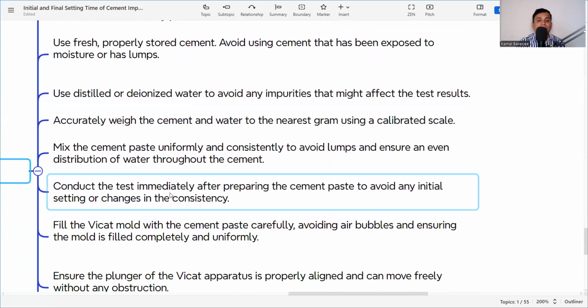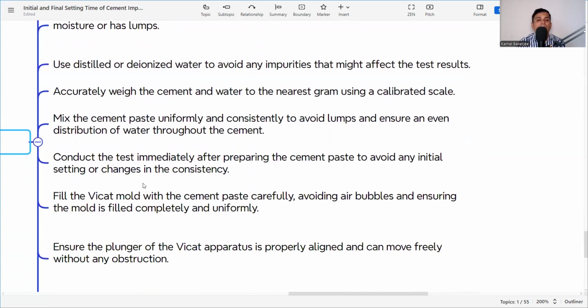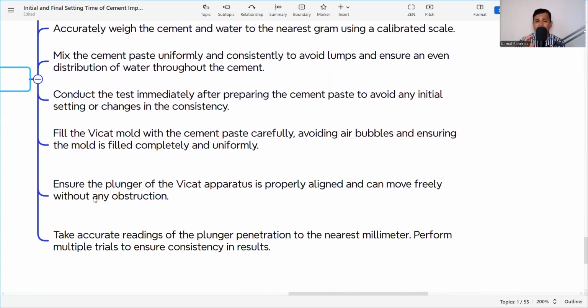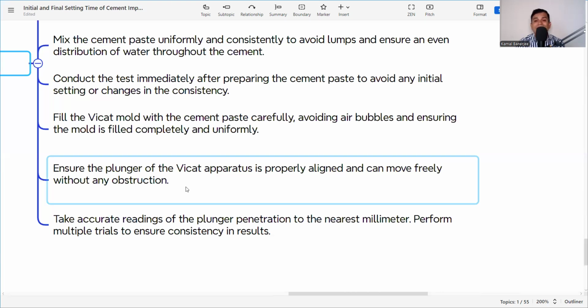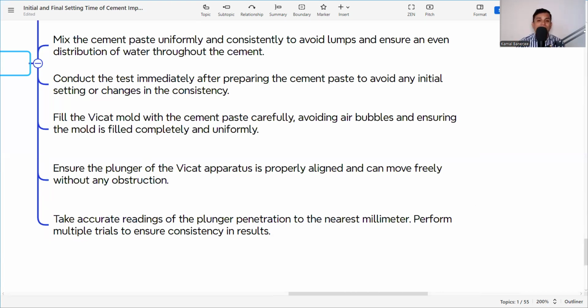Conduct the test immediately after preparing the cement paste, and then fill the Vicat mold with the cement paste carefully, avoiding air bubbles and ensuring the mold is filled completely and uniformly. Ensure the plunger of the Vicat apparatus is properly aligned and can move freely without any obstruction. Take accurate readings of the plunger penetration to the nearest millimeter. Perform multiple trials to ensure the consistency of results. So it is saying not only one, maybe one, two, three. Whenever you are getting a consistent result, that time should be recorded, and that should be taken as the initial or the final setting time. So these are the things about initial and final setting times and how to determine them, and the procedure.